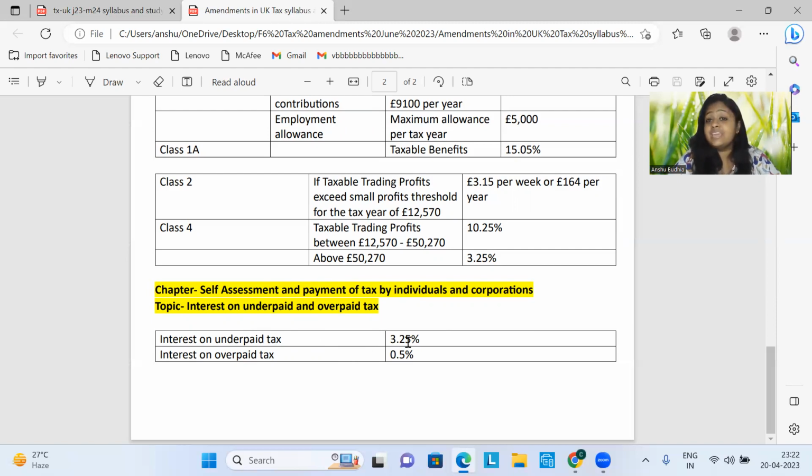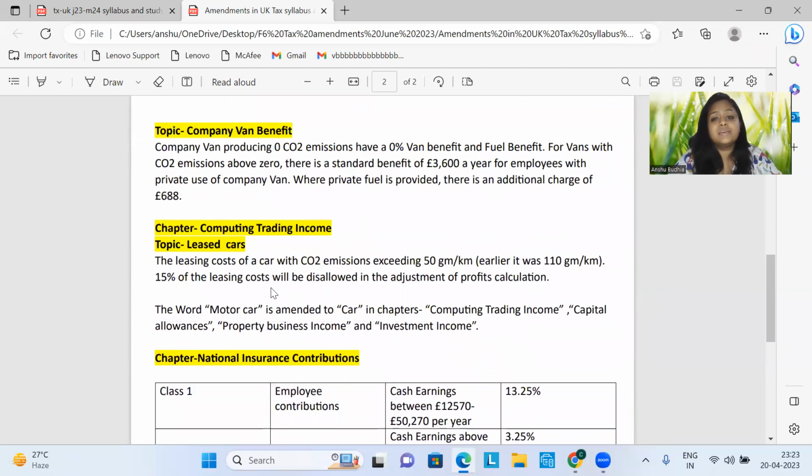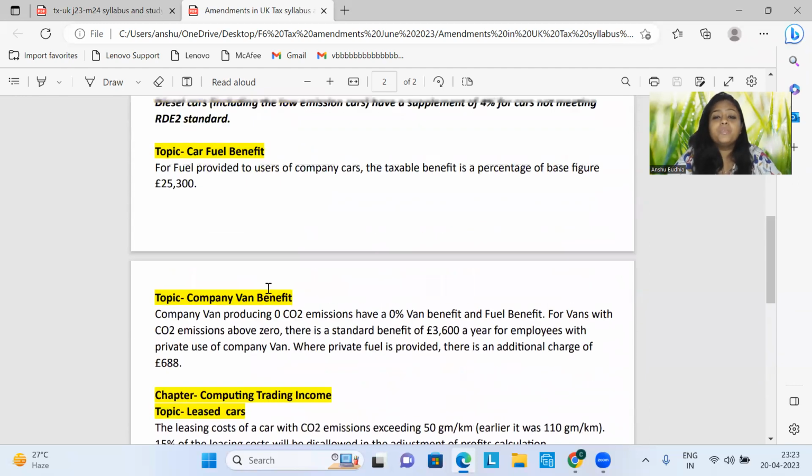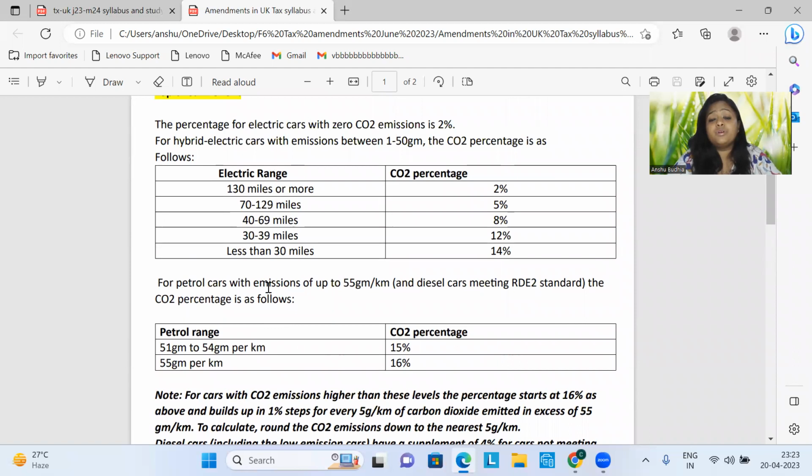Do we need to learn it? Again, no. This would be given to you in your tax rates and allowances. So then why did we discuss amendments? This is because you should know that these things have changed. Okay. And so you should know how to apply them. And especially the students who are appearing for it again, the tax exam in June, or maybe they have a reattempt for the tax exam in June. Please keep a note that you're not using your old figures, because I know that remains in the head. So please remove it and replace it with these new figures.